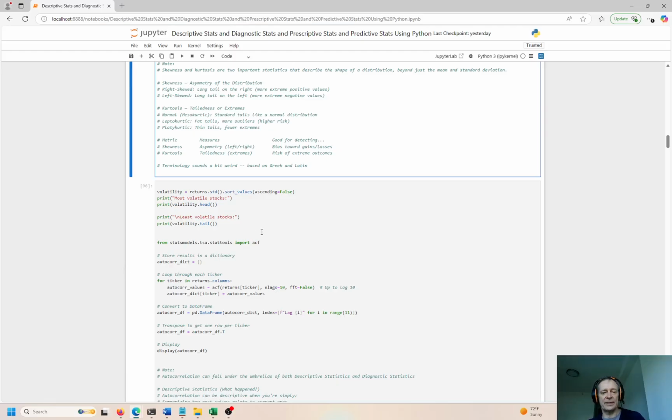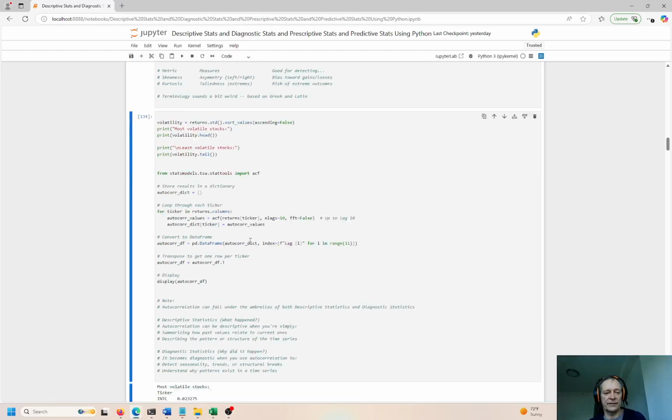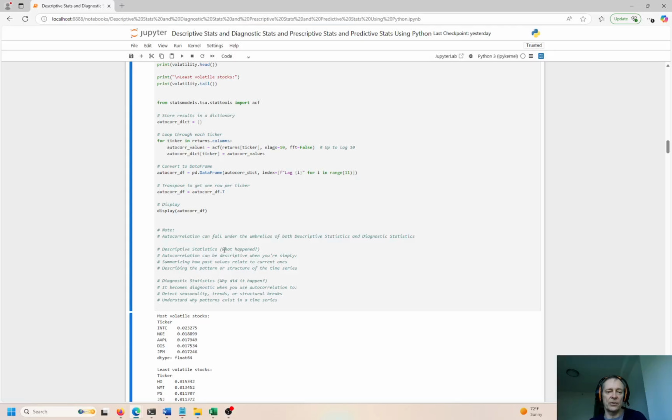So let's look at the next example here. Control Enter to run the cell. And we have autocorrelation, which can be both descriptive and diagnostic, right? Descriptive, remember, describes what happens, and diagnostic, you're trying to understand why it happens, right? Autocorrelation can be descriptive when you are summarizing something or describing a pattern. So this can go into a couple different buckets, right?